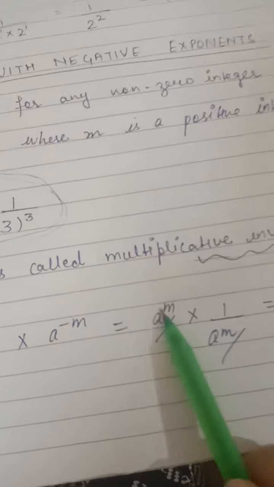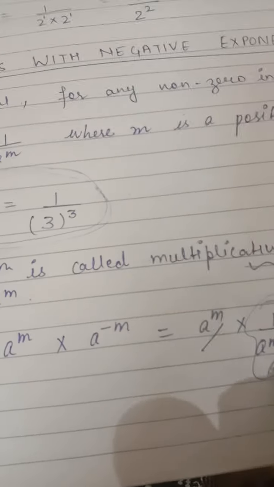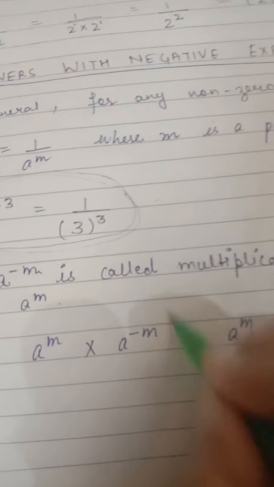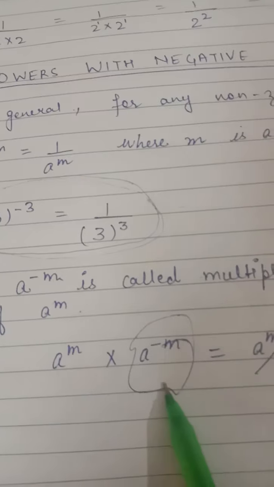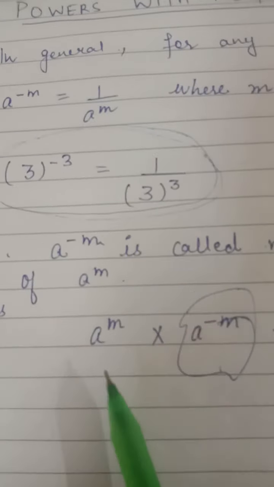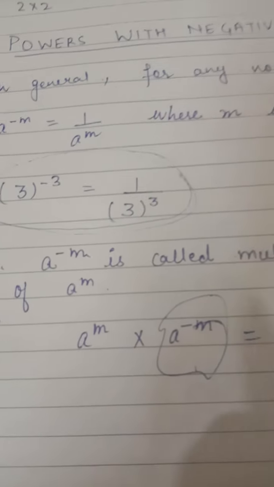Now both will cancel out, so from here you will get 1. So from here can you say that a raised to the power minus m is the multiplicative inverse of a raised to the power m.